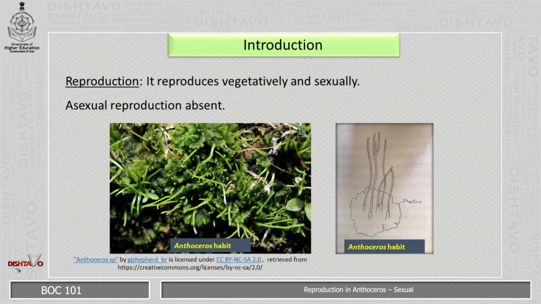Coming to introduction. Reproduction: it reproduces vegetatively and sexually. Asexual reproduction is absent in Anthoceros. In the picture, here you can see the Anthoceros habit where you can see the thallus, the involucre and the sporophyte. The hand-drawn picture also shows the thallus, the involucre and the mature sporophyte.